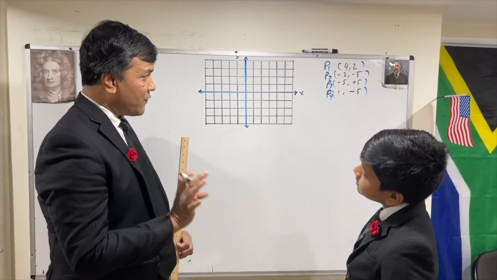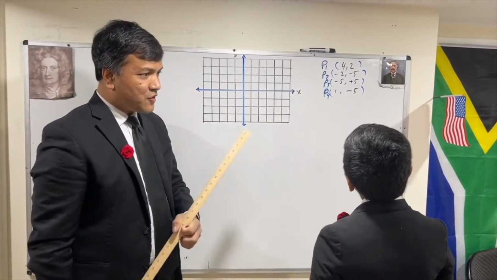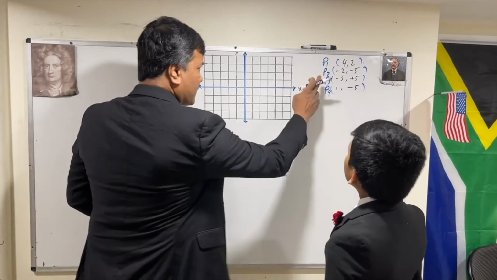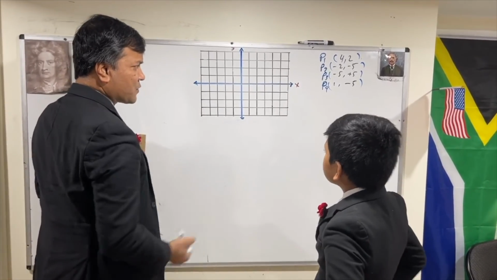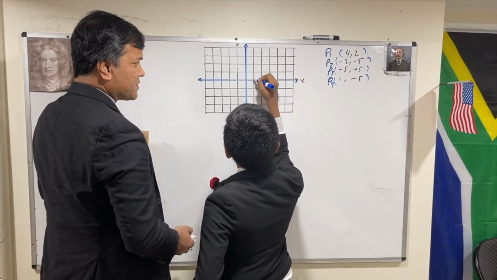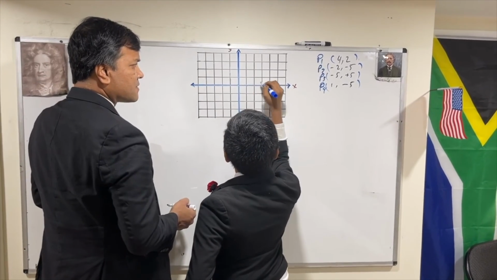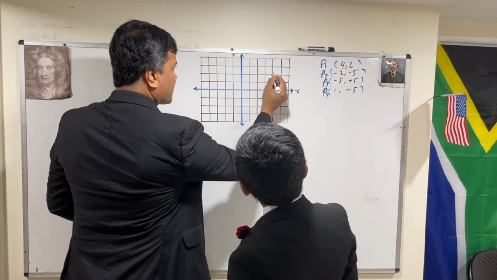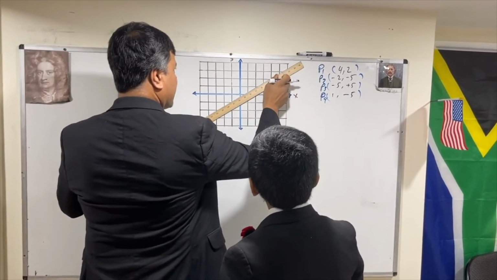Okay. So first I'm going to draw this and you're going to draw the resultant vector. How about that? So let's count the first vector, 4, 2. Can you show me where 4, 2 is? Well, we have 0, 1, 2, 3, 4, comma 1, 2. That is correct. So that's 4, 2. Let's connect them.